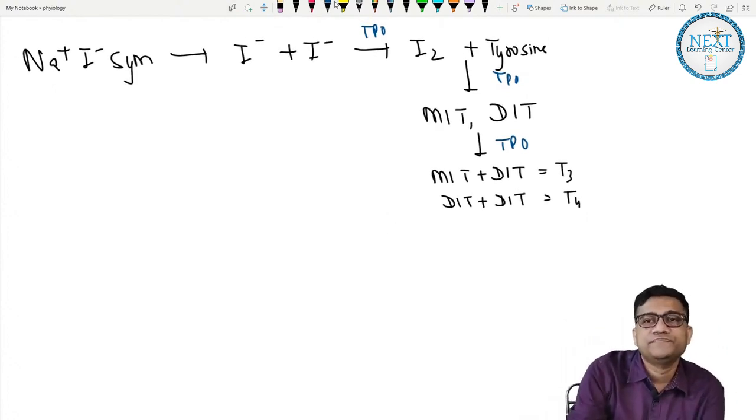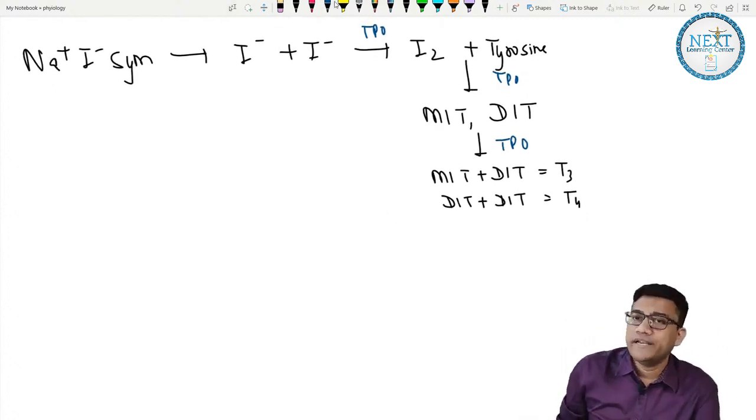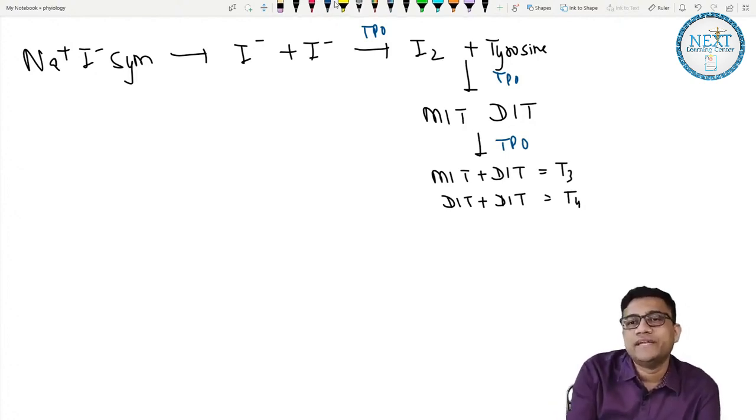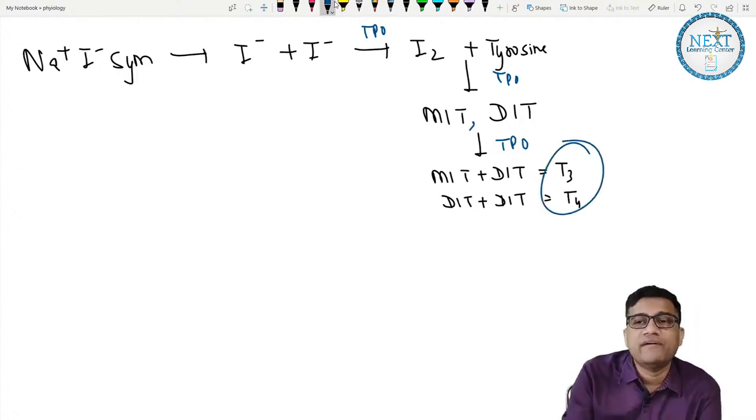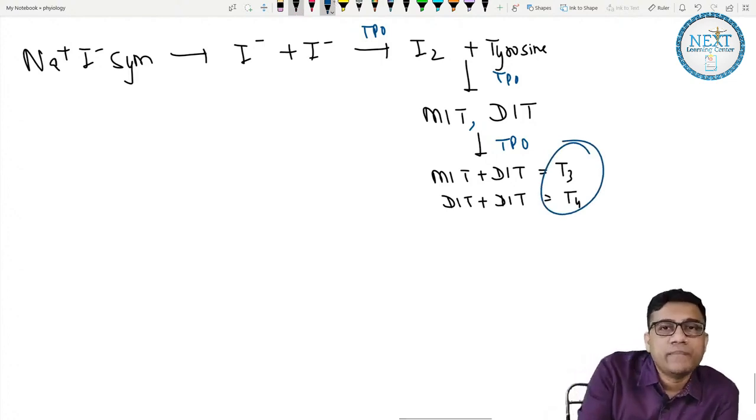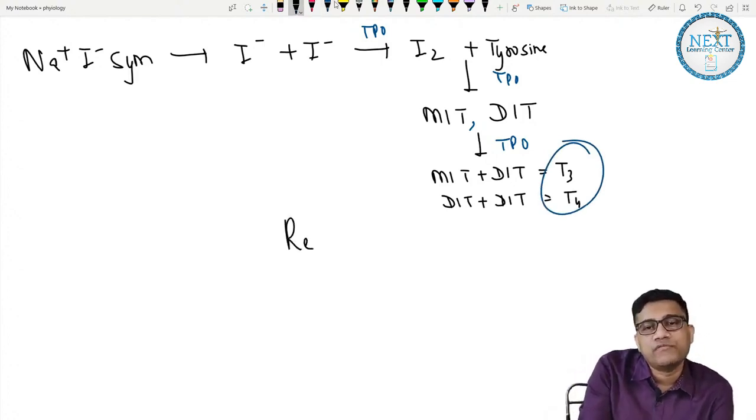So I2 plus tyrosine, the enzyme is TPO. MIT and DIT create T3 and T4. Now how do you regulate the level of T3 and T4? It's a very important topic.